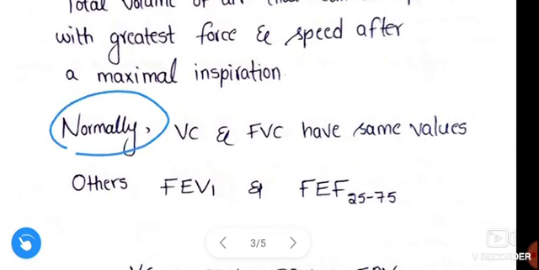In normal individuals, vital capacity and forced vital capacity have the same values.